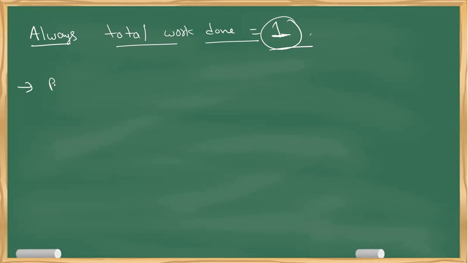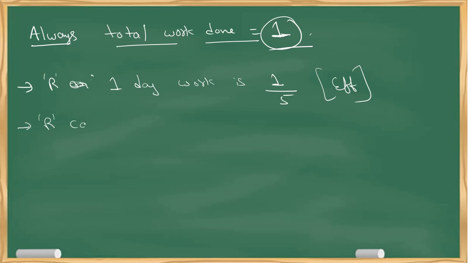Next, let's say R's 1 day work is 1 by 5. So what is this? This is efficiency. R's 1 day work is 1 by 5. Now you have to tell me, R can complete the work in how many days?